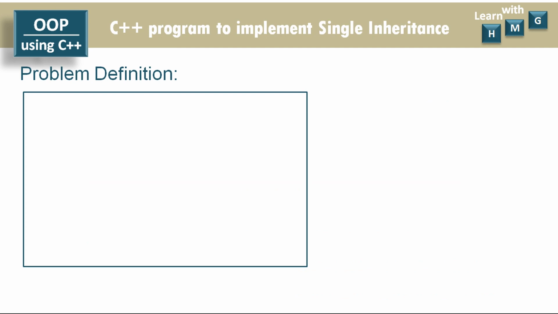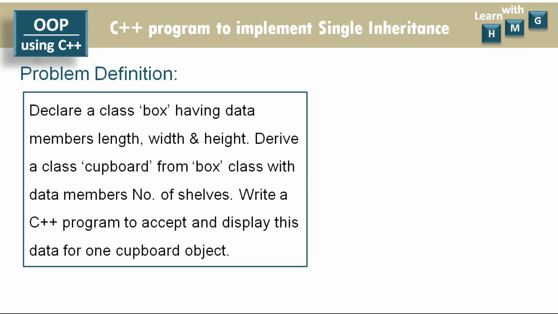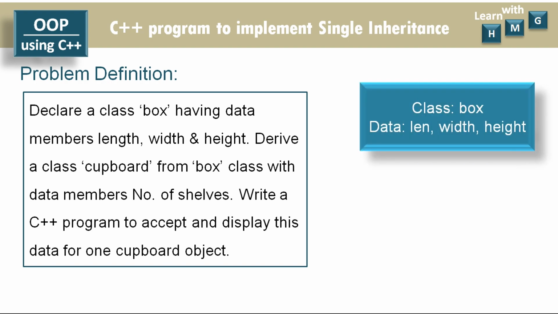So this is the problem definition. Declare a class box having data members length, width and height. Derive a class cupboard from box class with data member number of shelves. Write a C++ program to accept and display this data for one cupboard object. So the base class is box, and the data members of the base class are length, width and height.